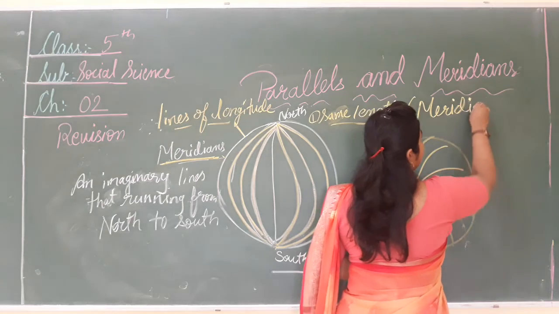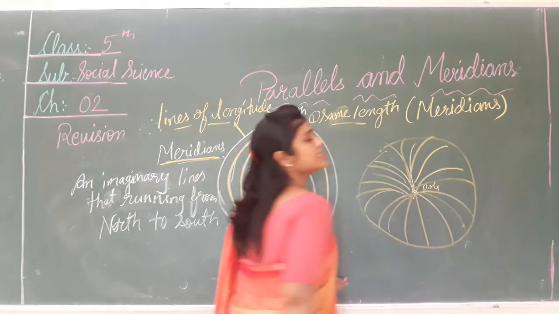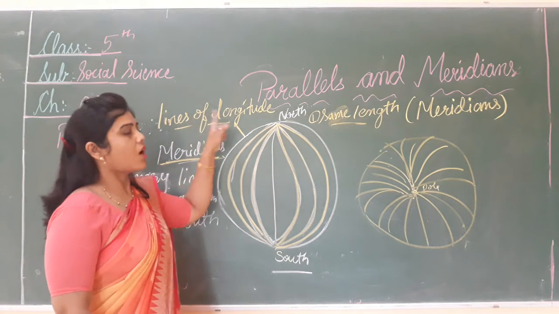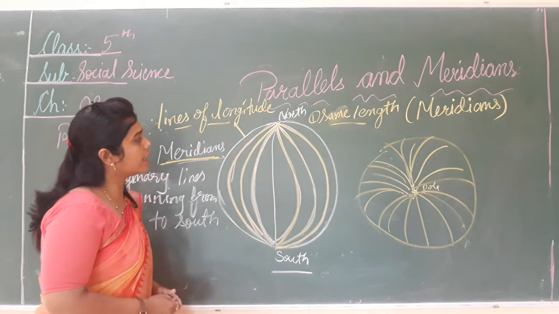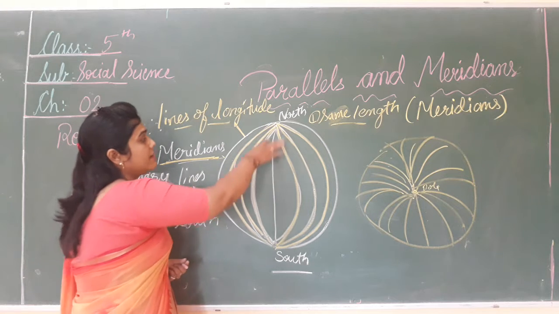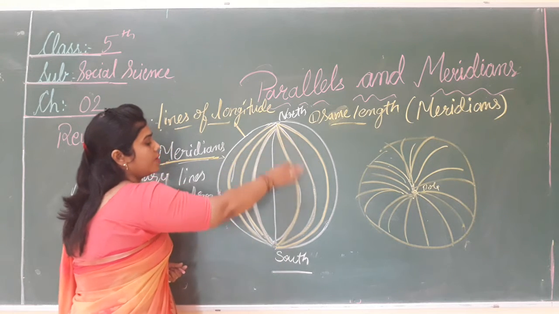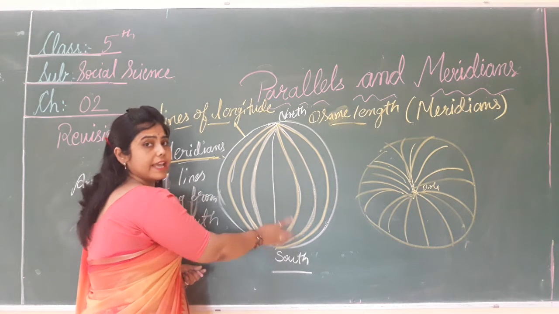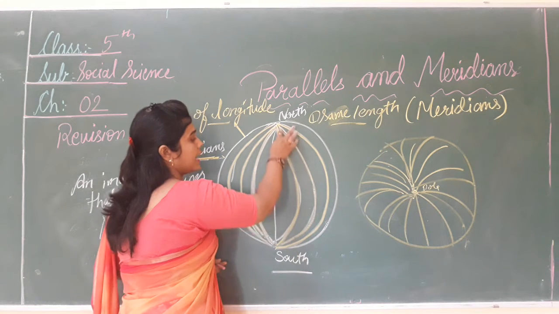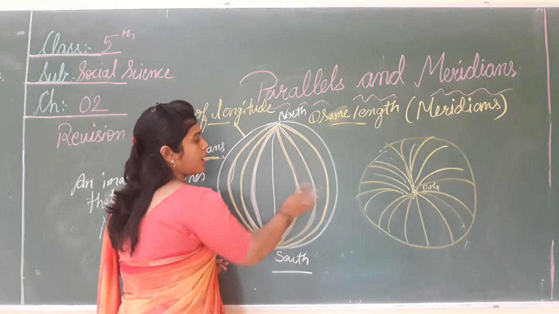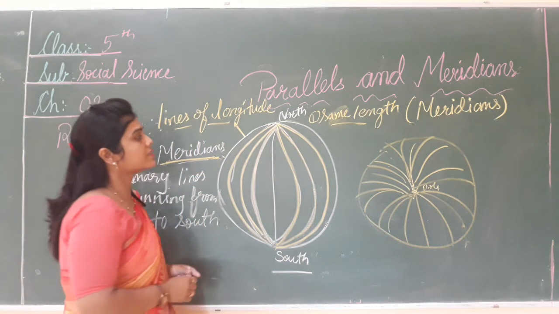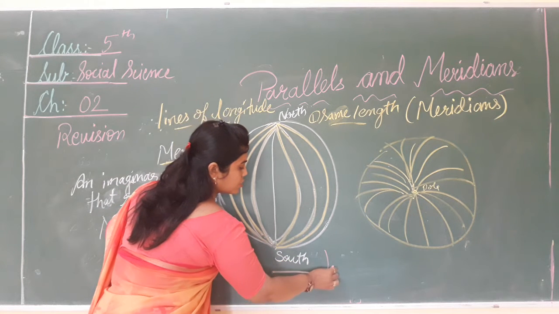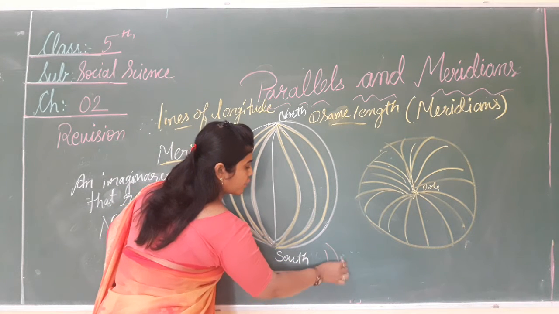So meridians, or the lines of longitude. We call them the lines of longitude. So this is the length of each meridian. सब जो length है, each एक meridian सभी की, and the length of all meridians are equal. तो ऐसा नहीं है कि कोई meridian 2 सेंटीमीटर का ऐसा खींच गया, ये 4 सेंटीमीटर का.